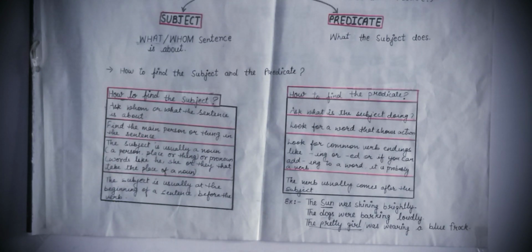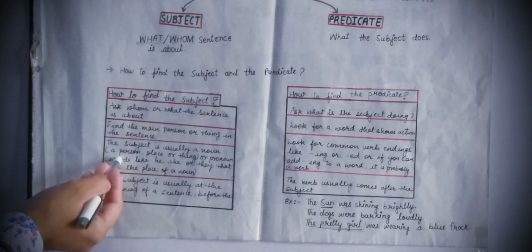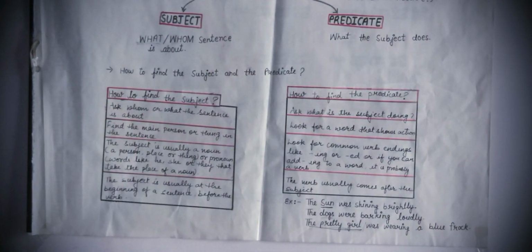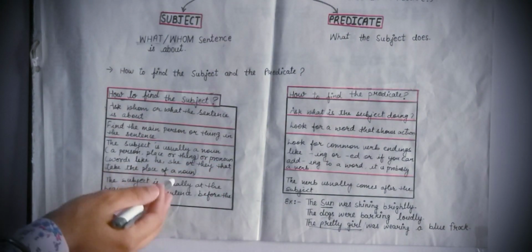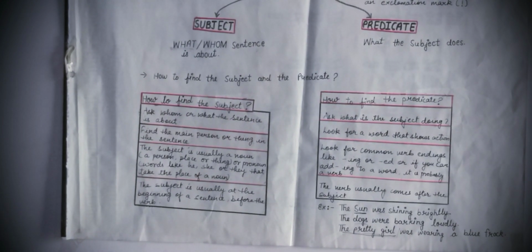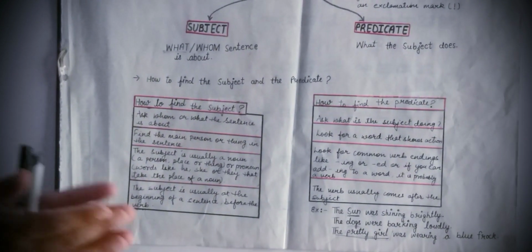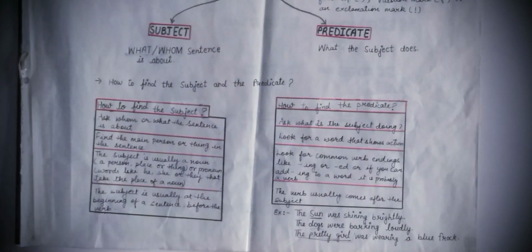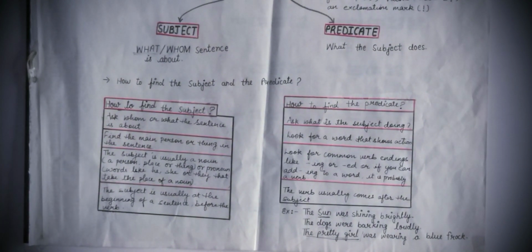And how can you find a noun? It's easy. A person, place or a thing is a noun, and pronoun is words like he, she or they. The words which we use in the place of a noun, that is pronoun, like he, she, it, they are pronouns. So the third easiest way is to find the noun in the sentence. And noun is a name of a person, place, thing or animals, and pronoun is the words which we use in place of noun, like he, she, it, they.